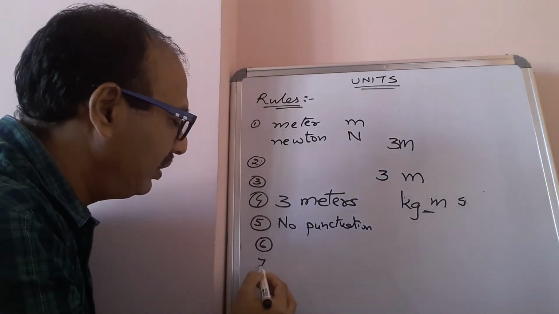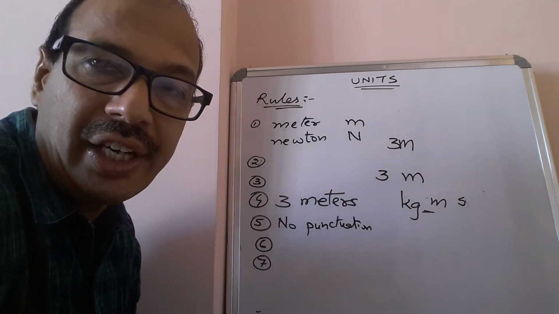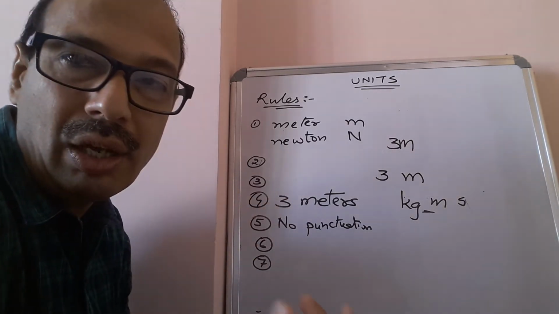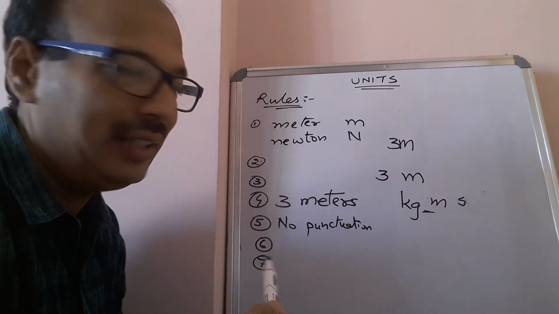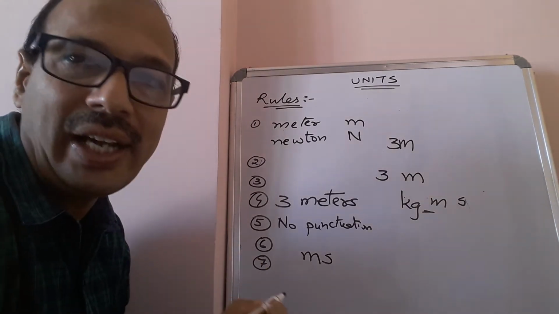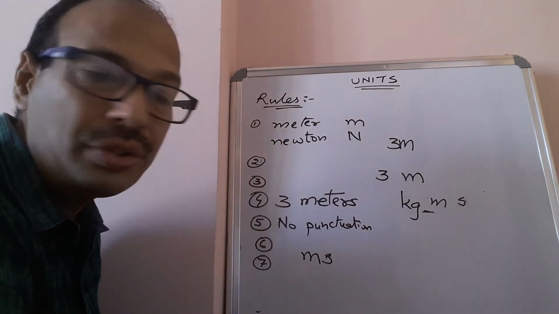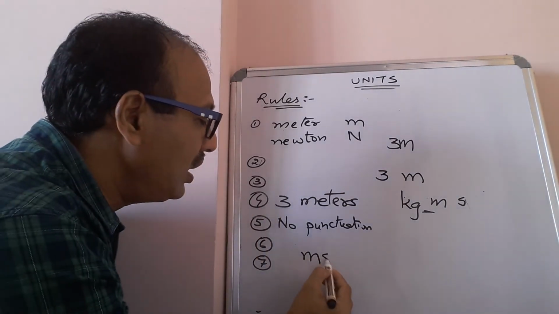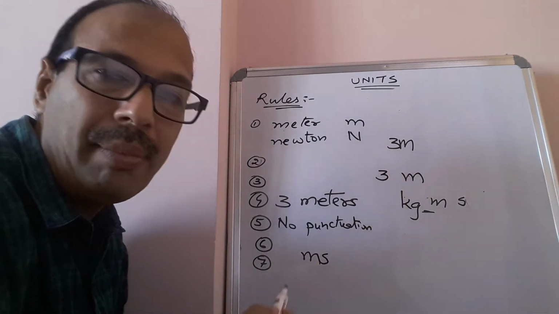Next, the seventh one. While using multiples or submultiples of units, for example millisecond, ms, there you should not leave space between the m and the s.